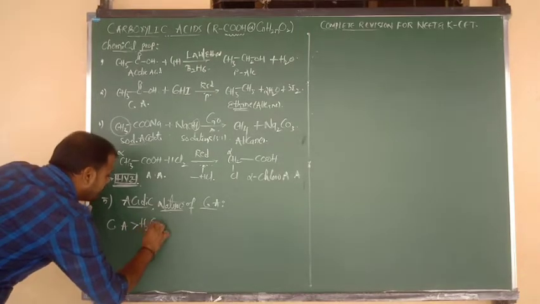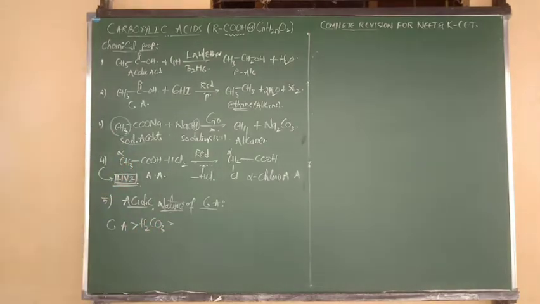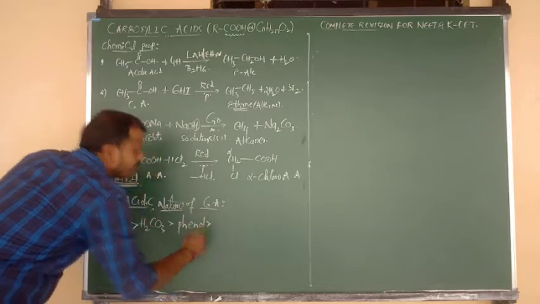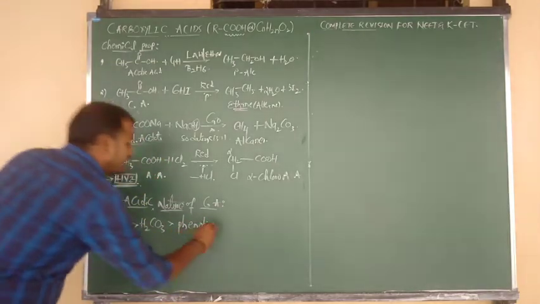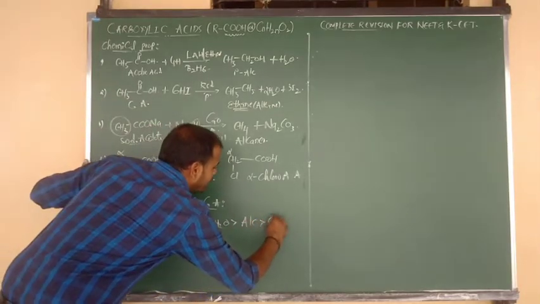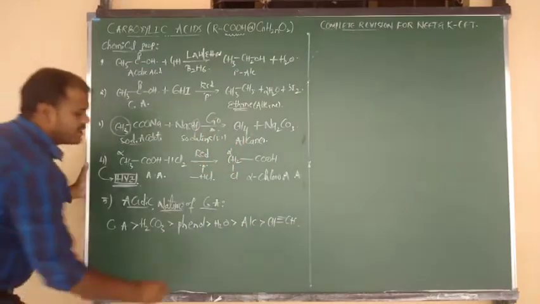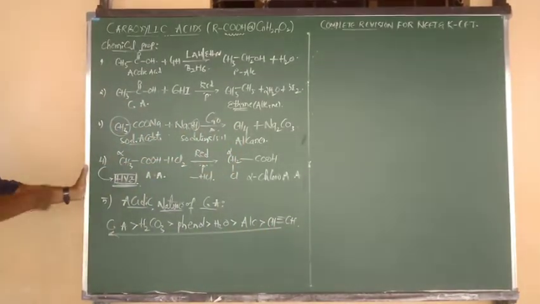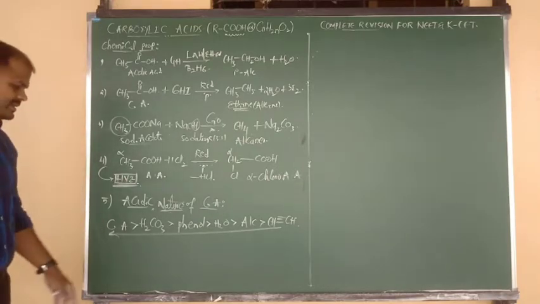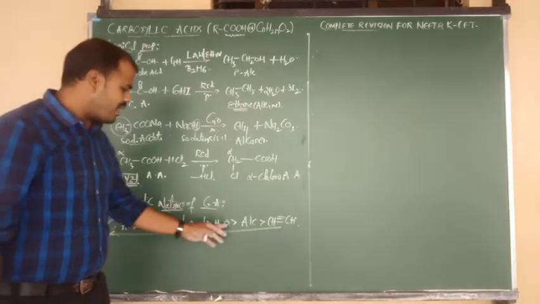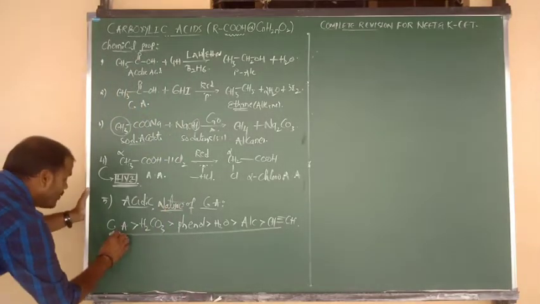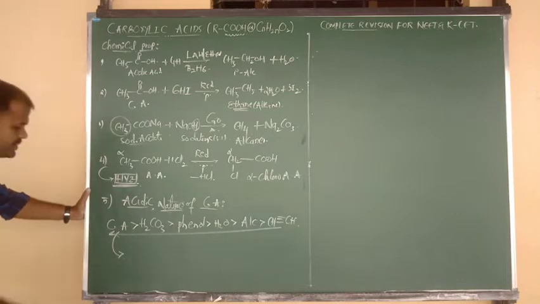After that, carbonic acid, H2CO3. After that, phenol, benzene bonded to OH. After that, the water molecule, next alcohols, and next acetylene, CH triple bond CH. So this is the order of decreasing acidic nature. Which has the most powerful acidic nature? Carboxylic acid. After that carbonic acid, then phenol, then water, next alcohol, and next acetylene.